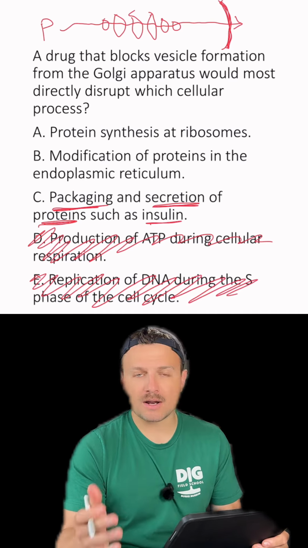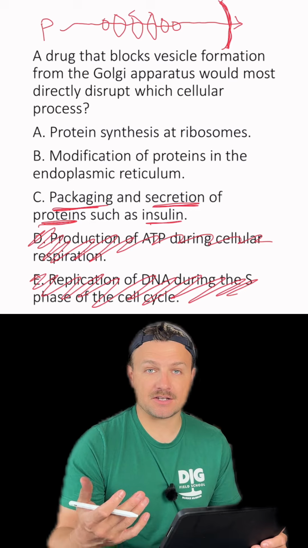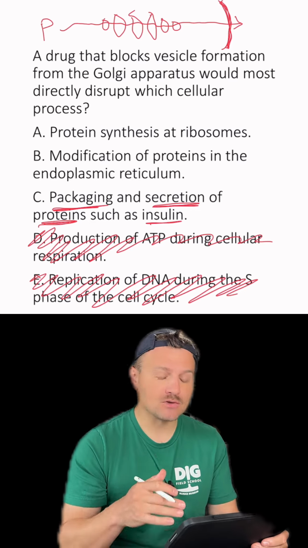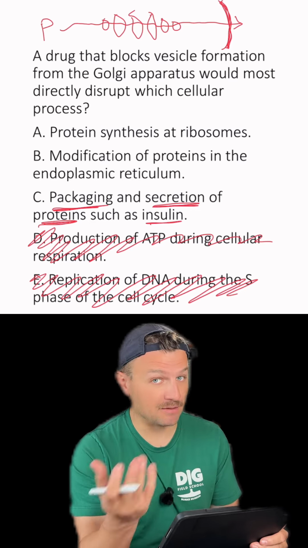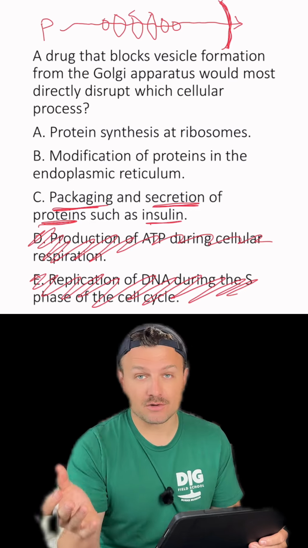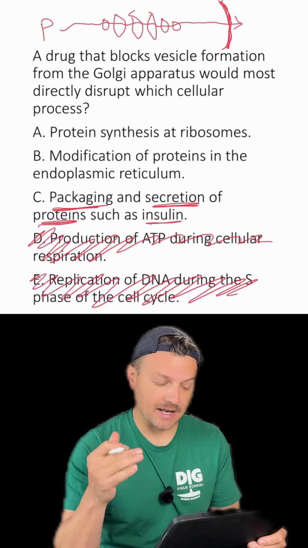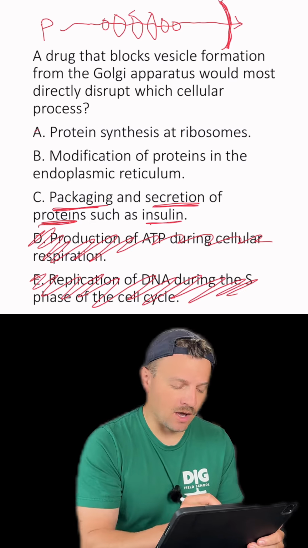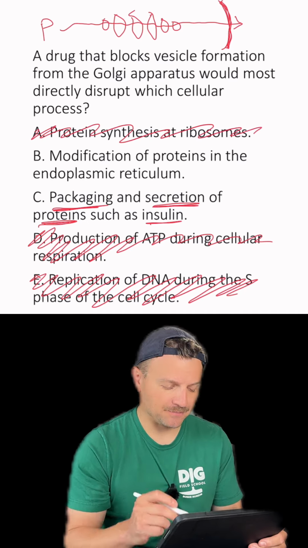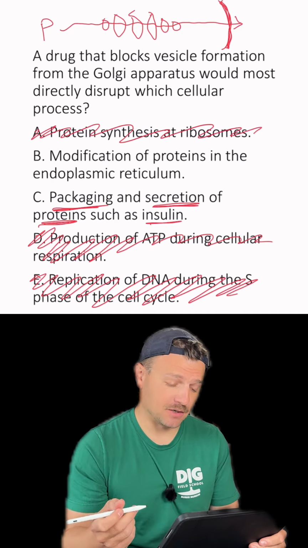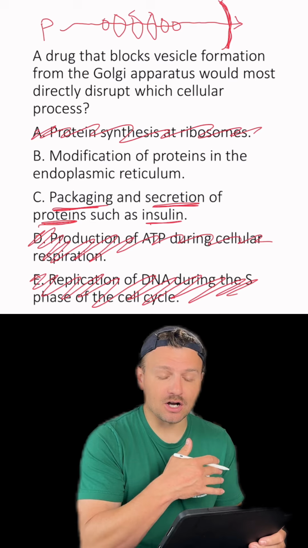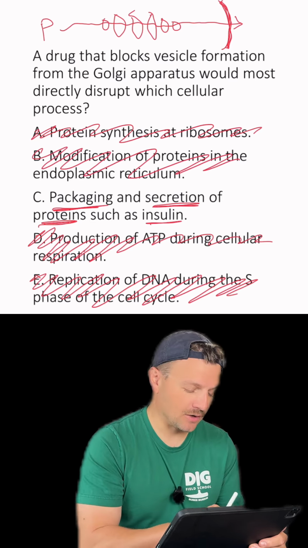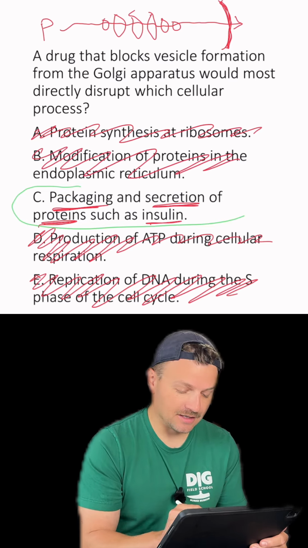So what I'm trying to do again is just better my chances of randomly guessing what the answer is. However, I do have an idea. So I went from a 20% chance of randomly guessing it right to a 33% chance of guessing it right. And I am pretty confident looking back. Protein synthesis at ribosomes, no, that would still go on because we're just talking about the Golgi body. And B, modifications of proteins in the endoplasmic reticulum, that's going to occur before the packaging that goes on in the Golgi body. So that one is also not correct. So our correct answer here is C.